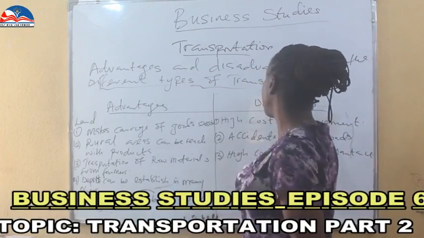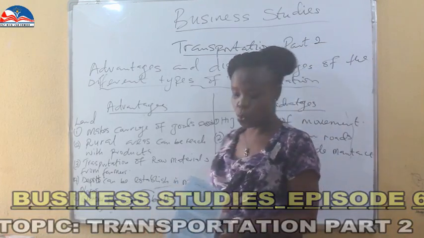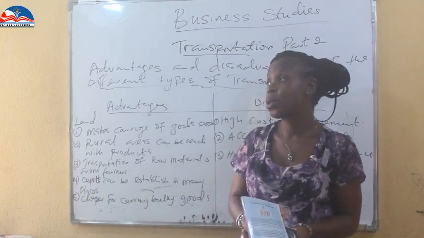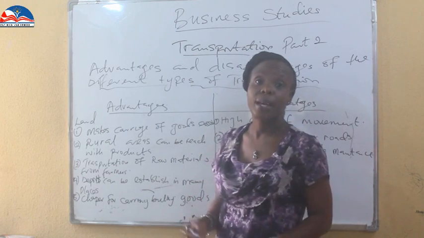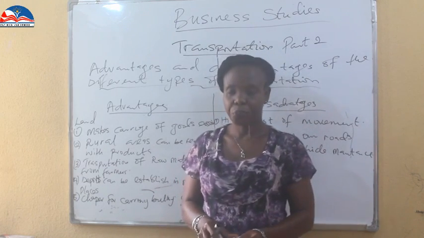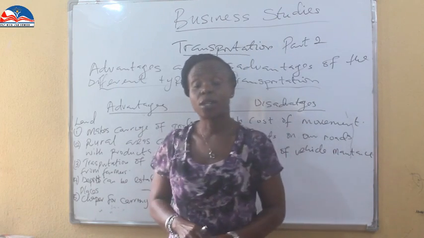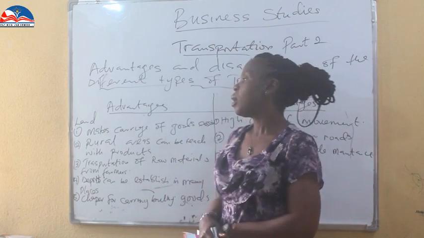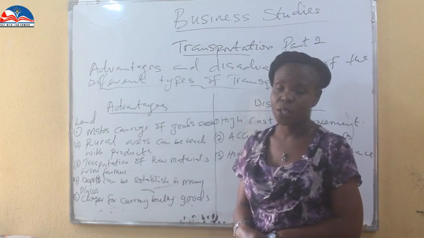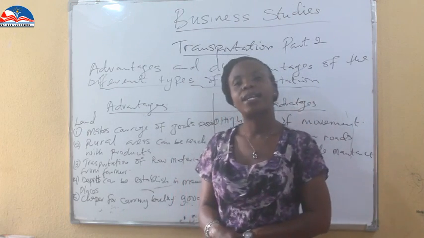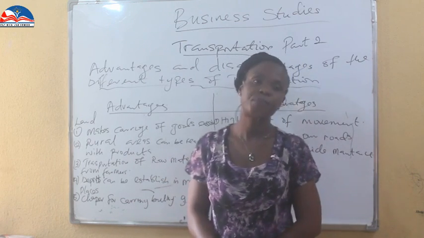We are taking transportation part 2. The other day we took part 1, when we discussed the different types of transportation: land, air, and sea or water for transporting goods. Today we are looking at the advantages and disadvantages of each of these types we mentioned. First, let's look at land transportation, because advantages and disadvantages are the major objective for this class.